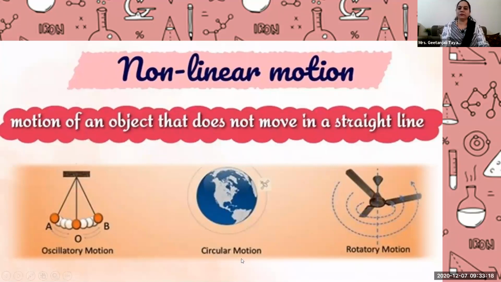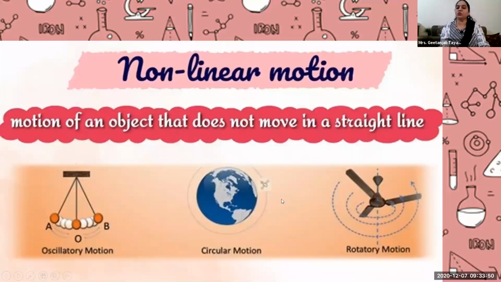Earth is rotating, so it is following circular motion. Or the satellite that is moving around the Earth, what is it following? A circular path. Its path is circular. It is moving around in a circle. Same way, Earth is rotating around the sun in an elliptical orbit. The orbit is elliptical, so the path is elliptical. So it is non-linear because the motion path is not a straight line. So it is called non-linear motion.